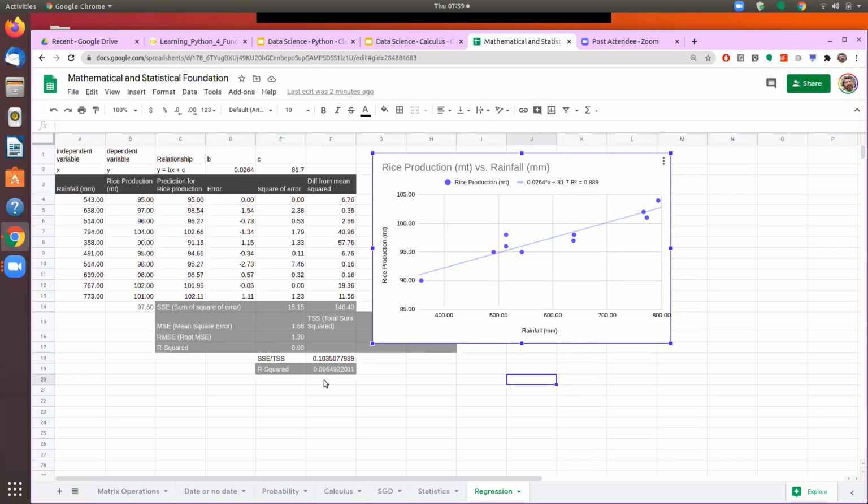Now the question would be, what is the process that we follow so that we arrive at an estimate which gives me the lowest RMSE and the highest R squared? What would be that process?